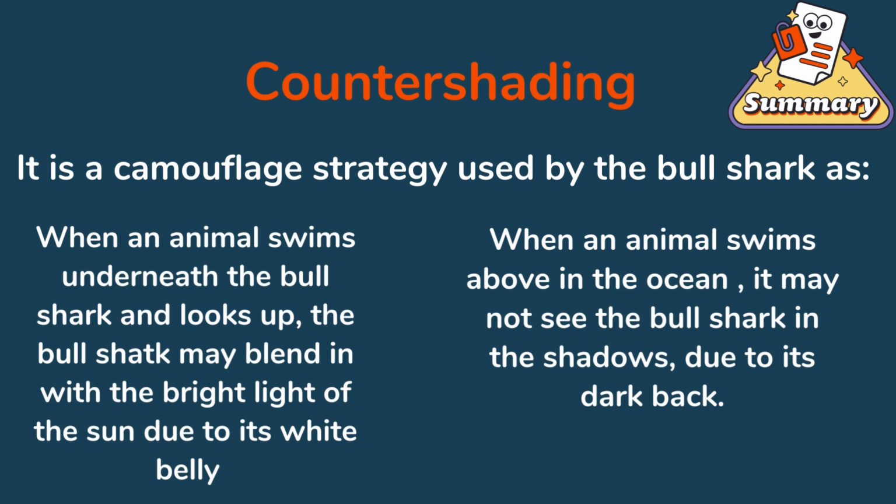For the counter shading, it is a camouflage strategy used by the bull shark, as when an animal swims underneath the bull shark and looks up, the bull shark may blend in with the bright light of the sun. So this is due to its white belly, okay? And when an animal swims above it in the ocean, it may not see the bull shark in the shadow due to its dark back.